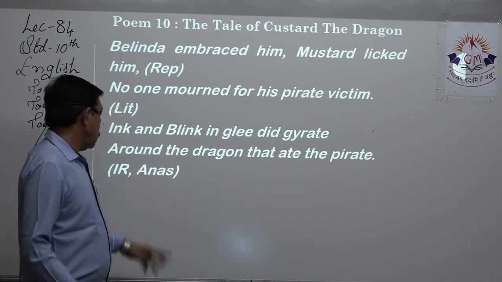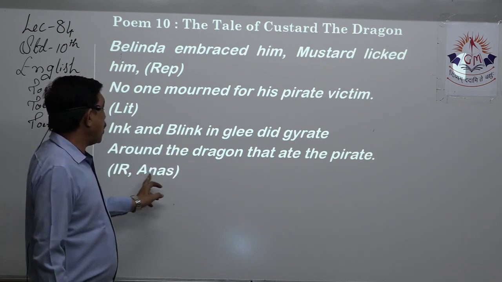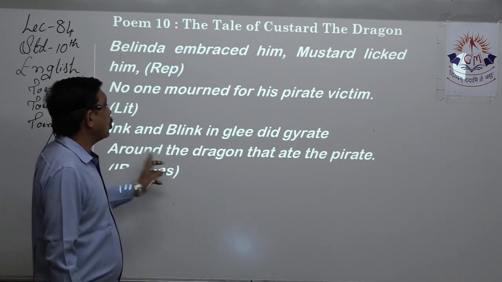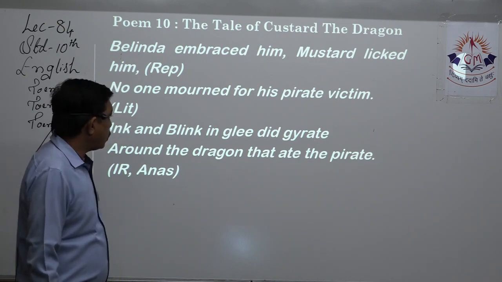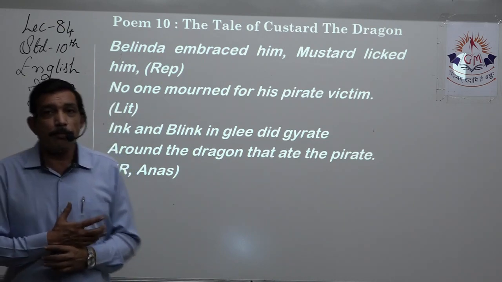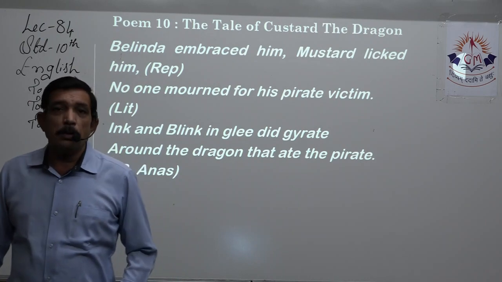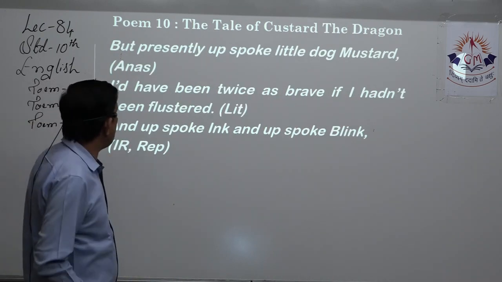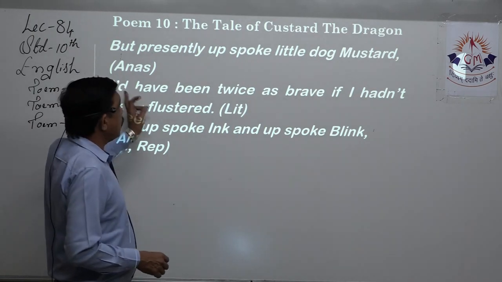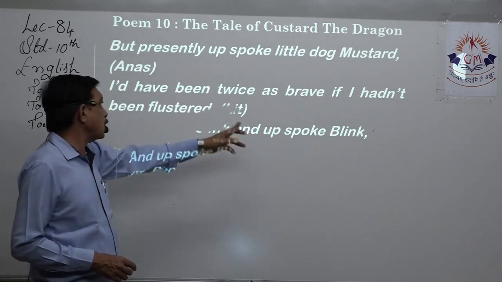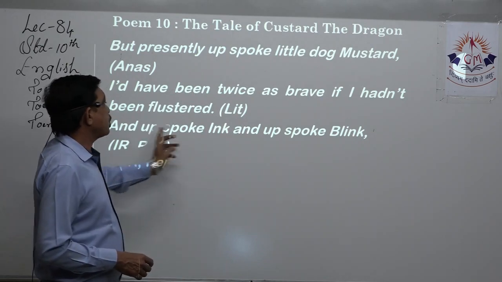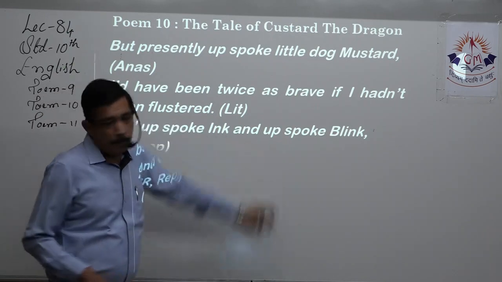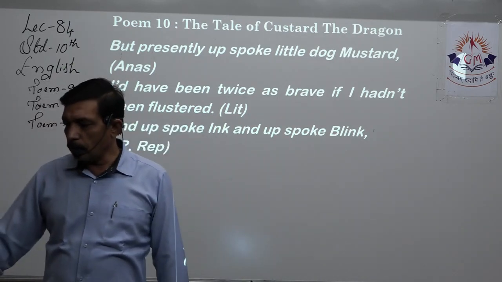Ink and Blink, internal rhyme is there. Anastrophe will be there. In glee, did gyrate around the dragon that ate the pirate, right? Anastrophe is there. So these are the figures of speech for this particular stanza. Presently up spoke little dog Blink. Again, anastrophe is there. Up spoke and Blink, internal rhyme is there. Repetition is there, up and up. So these are some of the figures of speech.